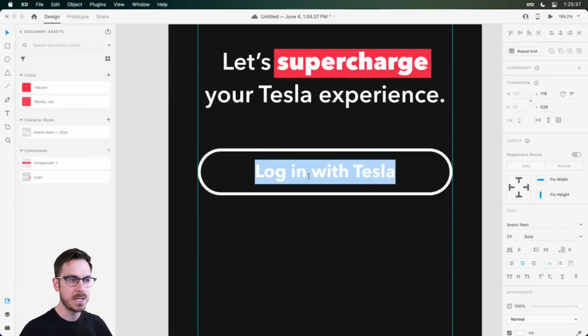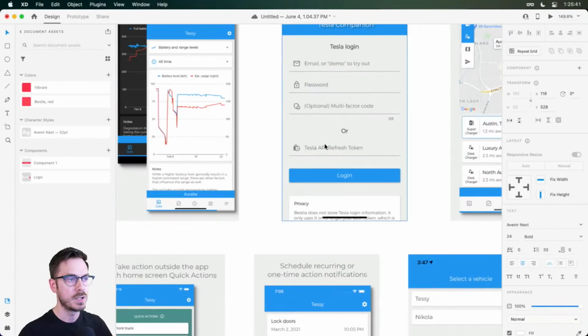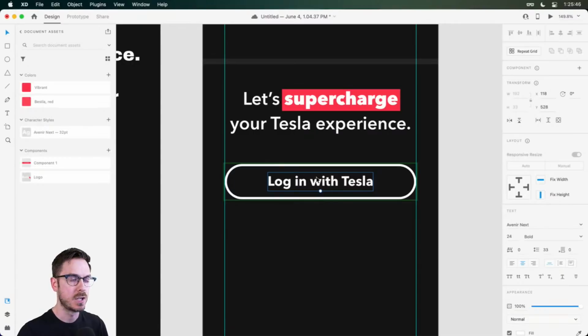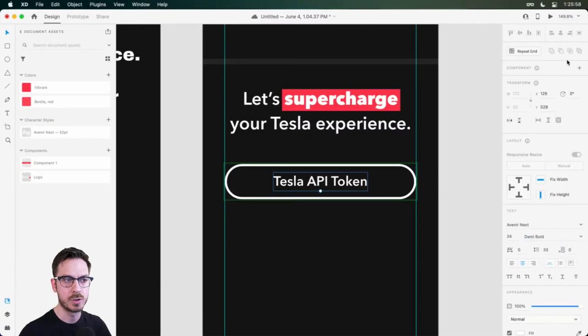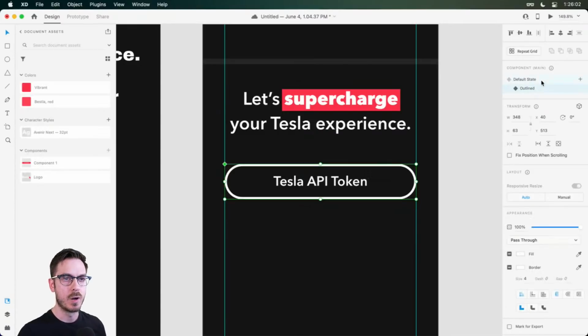And this one might be, if you remember in these screenshots, you can also use an API refresh key that you grab from various applications that you might have pulled it from. So let's say Tesla API token. And this will be a secondary action. So we'll go maybe demi-bold. We don't want to go too much down. So we have our default state and we have our outline state.